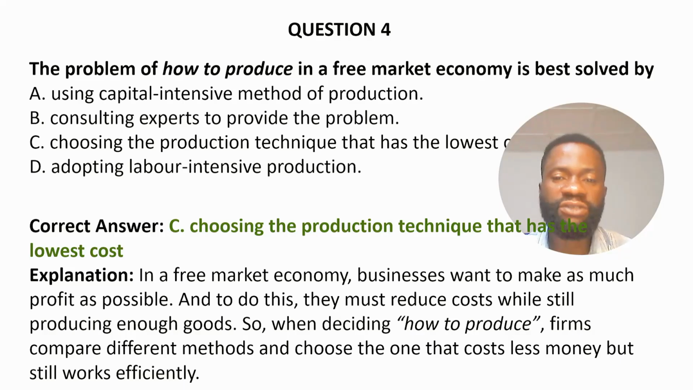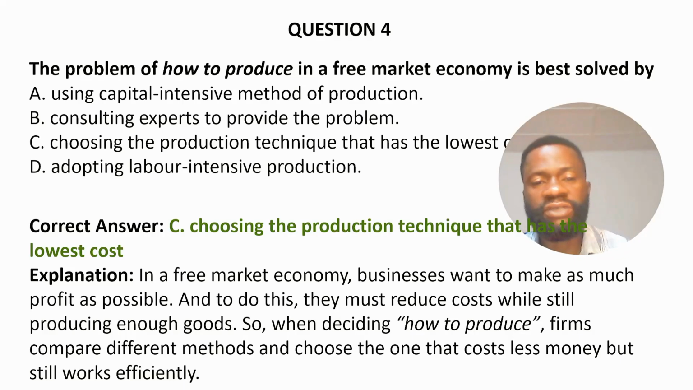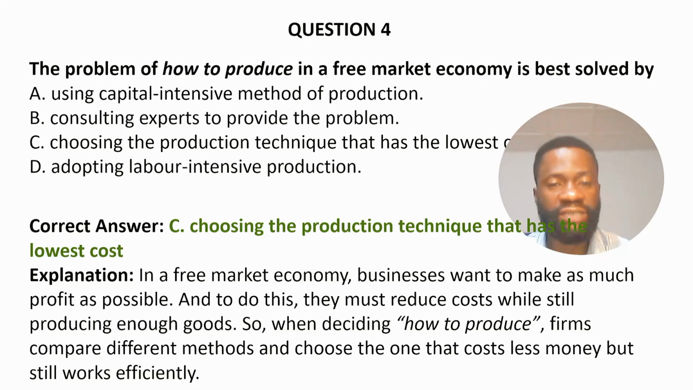Choosing the production technique that has the lowest cost. So in the free market economy, businesses want to make as much profit as possible. And to do this, they must reduce cost while still producing enough goods. So when deciding how to produce, firms compare different methods and choose the one that costs less money but still works efficiently.